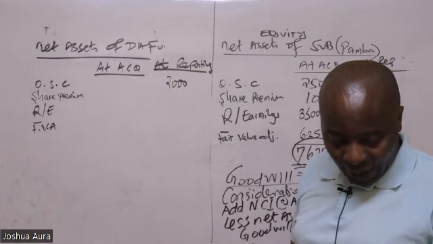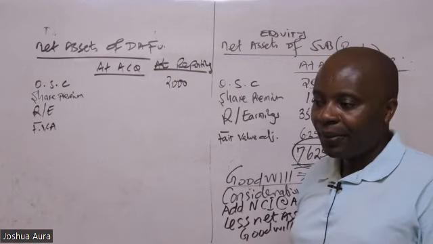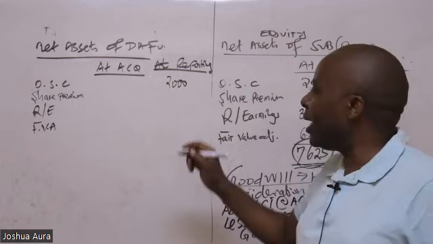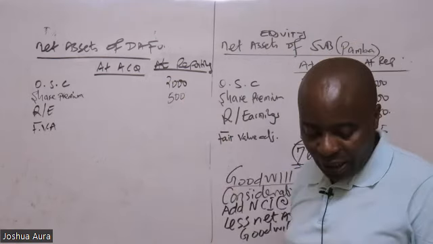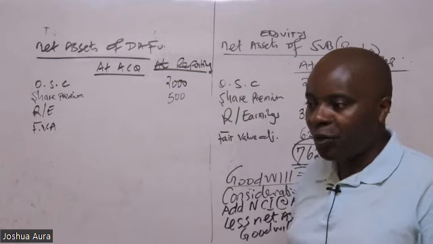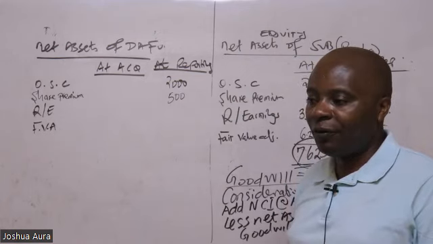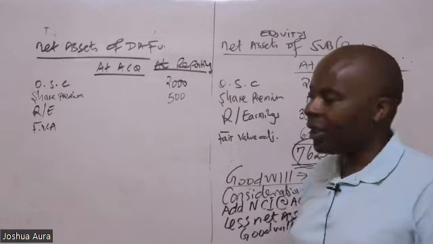Ordinary share capital. How about share premium? If you're able to see for Dafu, 500. Thank you very much. How about retained earnings for Dafu? Retained earnings for Dafu at reporting, 5750.